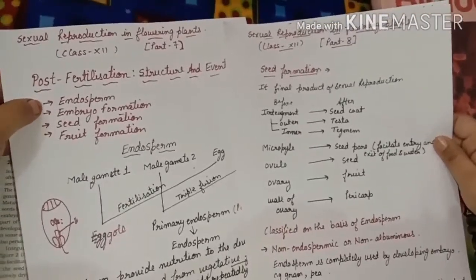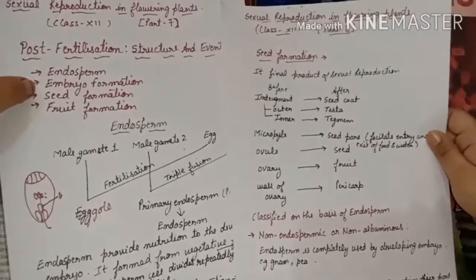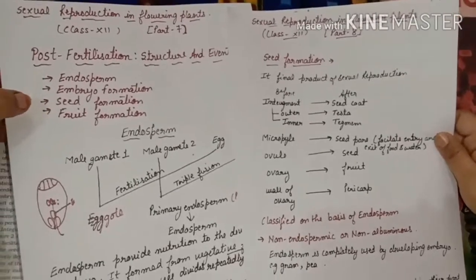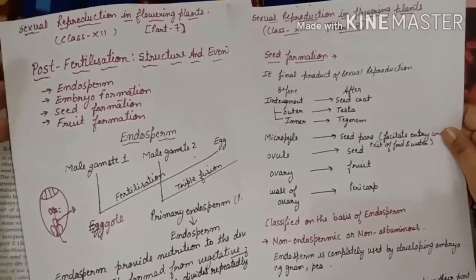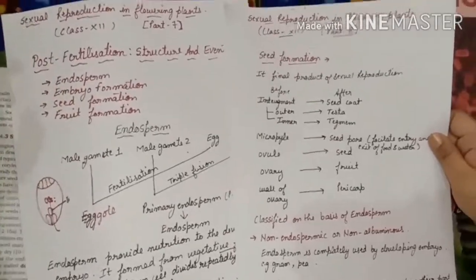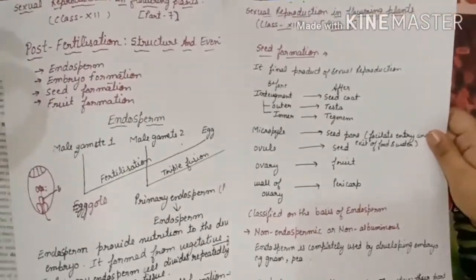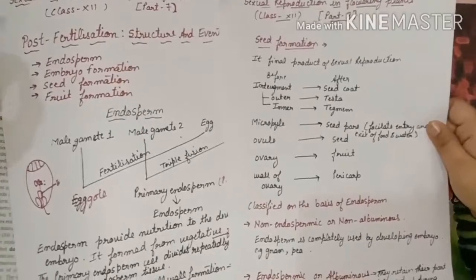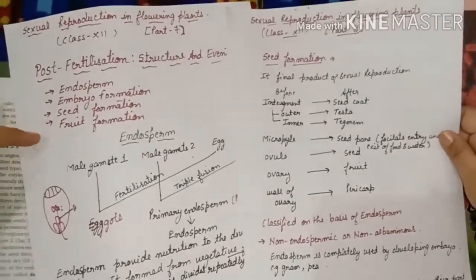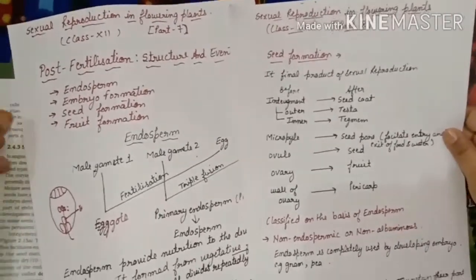In the previous class we started post-fertilization events, and we already discussed two events of post-fertilization, endosperm and embryo formation. Now we'll start with the third step of post-fertilization, that is the seed. So in this video we are going to discuss the third and the fourth part, that is seed formation and fruit formation.